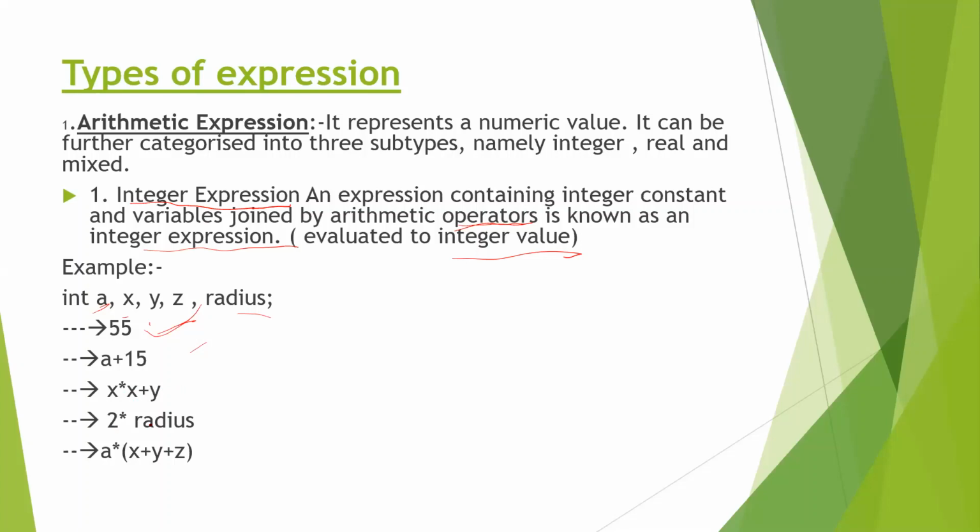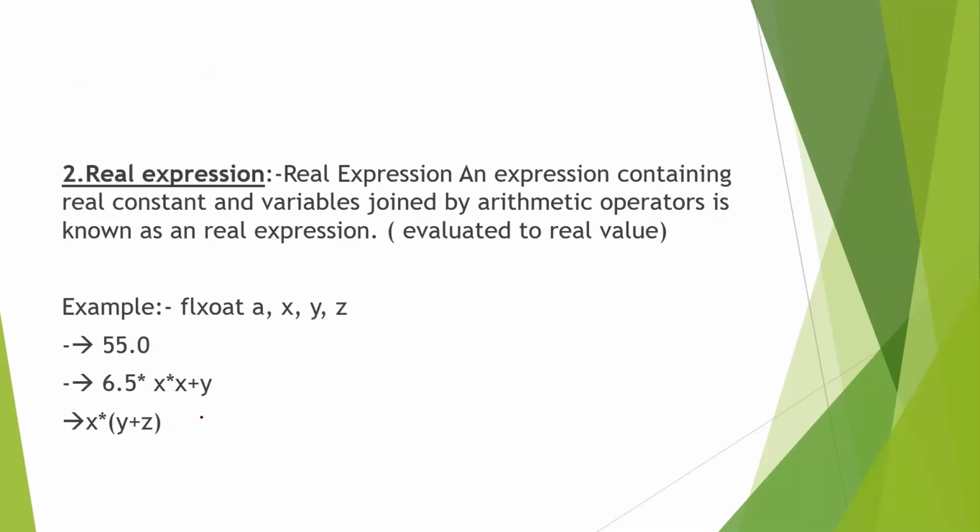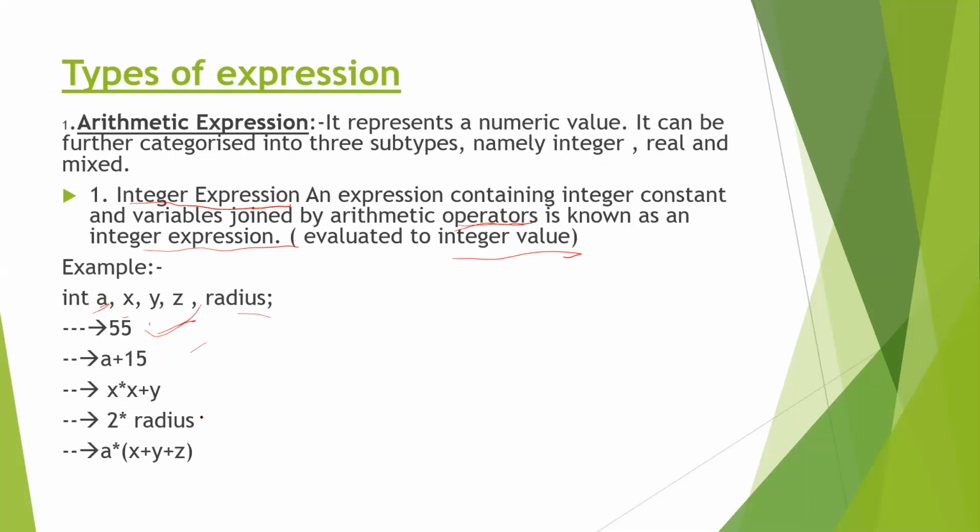Here it is 2 into radius, that is also an integer expression. In such a way, a into x plus y plus z also we can write. So you can see how these variables are used in the integer expression in different ways. We can directly write 55, it is also an integer expression.